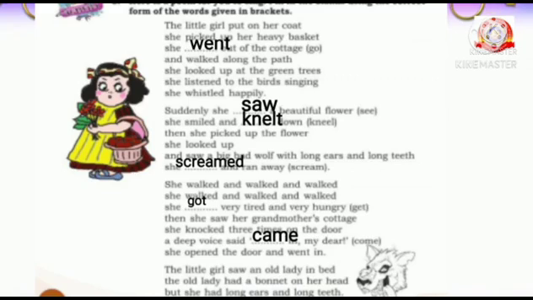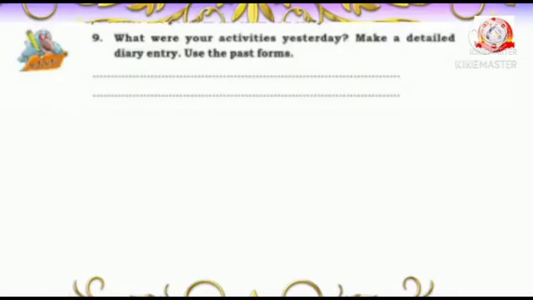Okay, my dears, hope you understood about regular and irregular verbs. Dear students, now you look at activity 9. What were your activities yesterday? Make a detailed diary entry. Use the past forms. Okay, my dears, how will you write your diary?